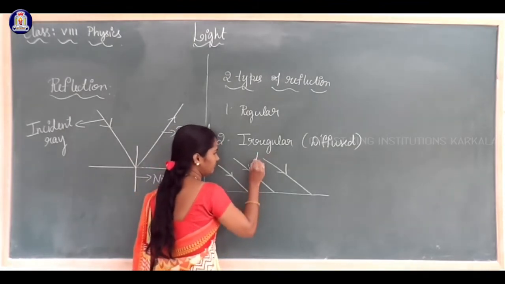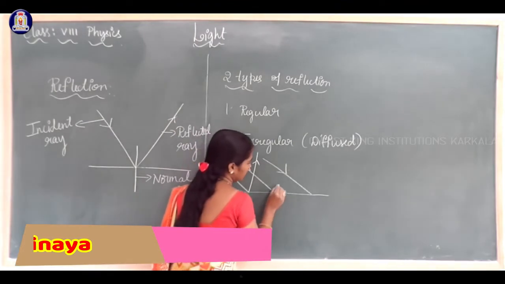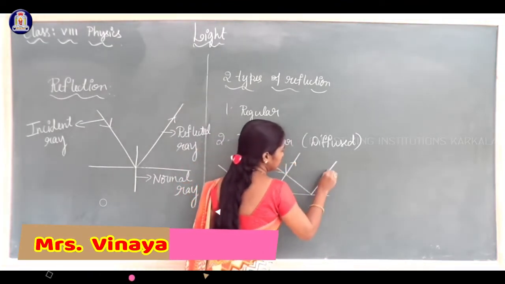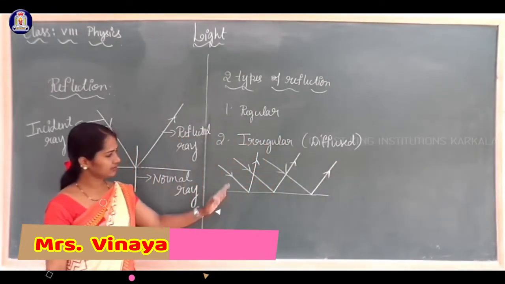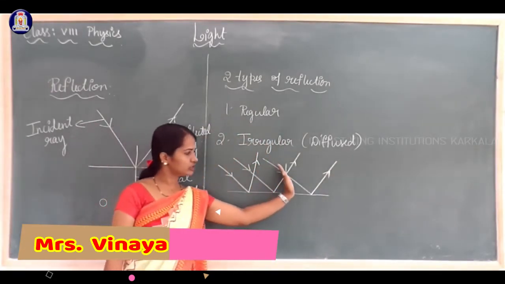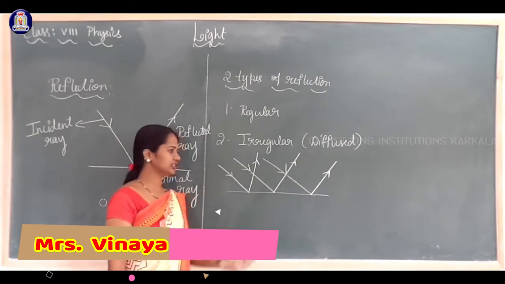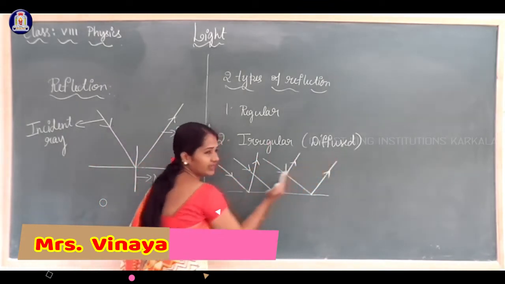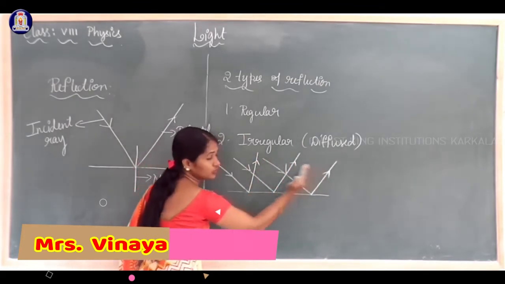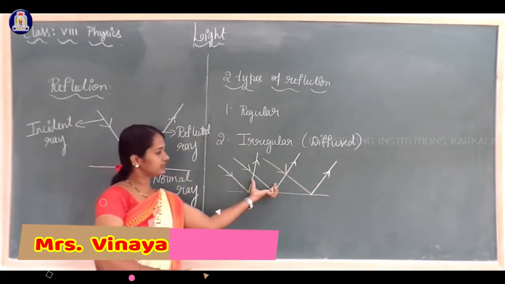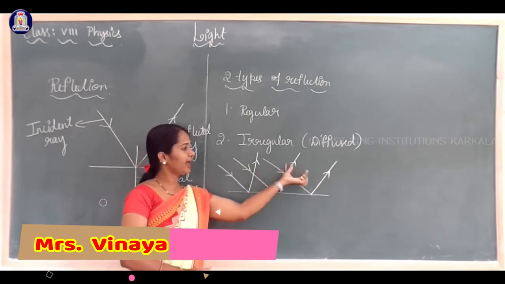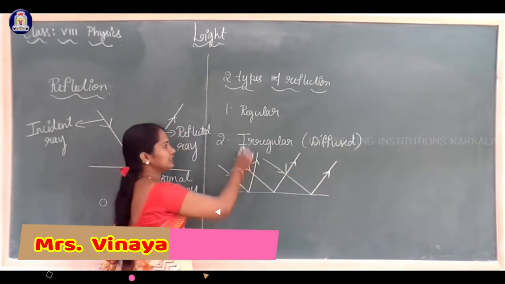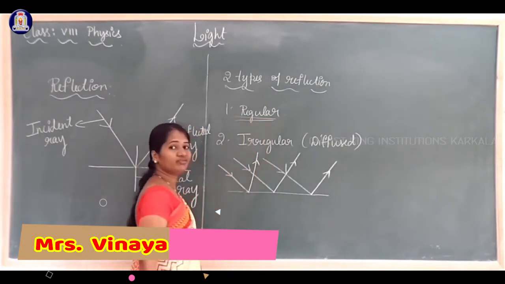These are the incident rays falling on the smooth surface, and you can see the reflected rays are parallel to each other. Such a type of reflection is called regular reflection.